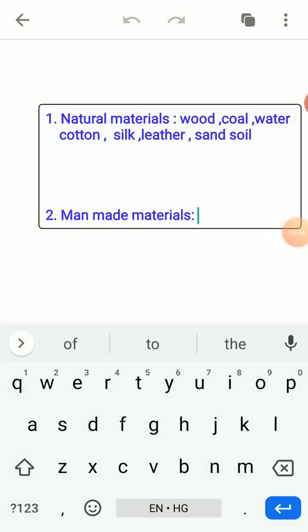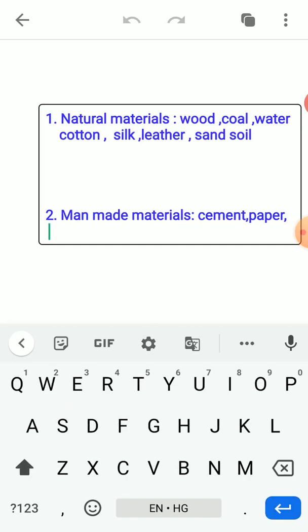Man-made material. When we talk about man-made material, like cement, you see, cement is what? That is prepared by man. Okay, paper, you know that paper is made from trees. With the help of a tree, a bamboo tree, we make paper. So you see that paper is prepared by man. Maybe it is extracted from the plant, that is okay, but it is prepared by man, so it is a synthetic or man-made material.